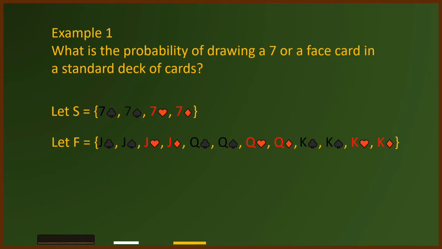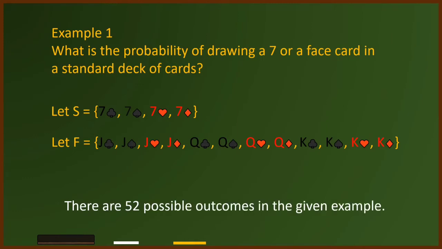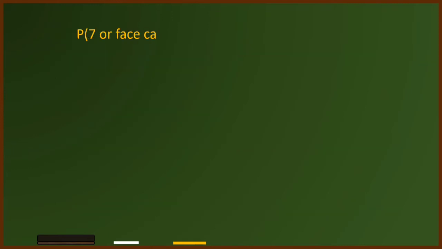We must remember that there are 52 outcomes in a standard deck of cards. Now, are the events S and F mutually exclusive? In the given example, it is clear that there is no common element between S and F. So to get the probability of a 7 or a face card is to get the individual probability of 7 and face card, then you add them.